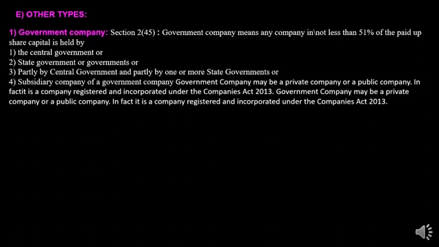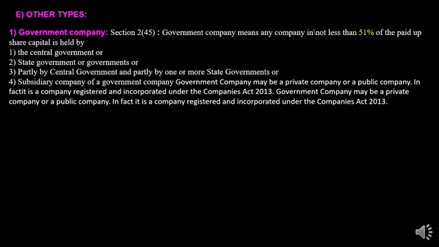Next, another type of company is the government company. So now students, let me tell you the difference between a government and a public company. In a government company, more than 51% of the shares will be held by the government, meaning the government assurance will be there, but in case of a public company, the control will be of the bank, but shares will not be purchased by the government authorities. So that is the difference between a public company and a government company.